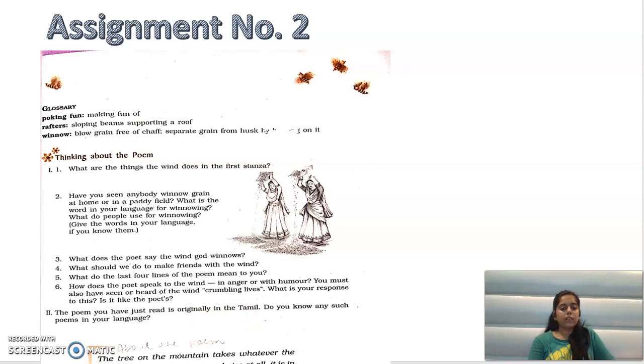Okay, children, we are done with this poem, and you have to complete your assignment and send it to me on Scholars ERP. I'll be waiting for your assignments. Complete that, and that will be very helpful to you, because from my side I have completed the whole chapter. I have explained it to you, but now you have to work hard and submit assignments to me. You have to show me that you are also working hard.